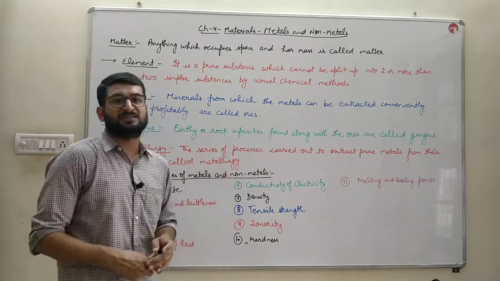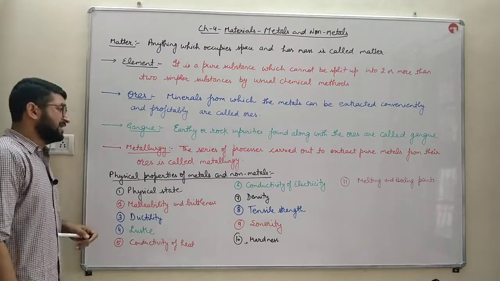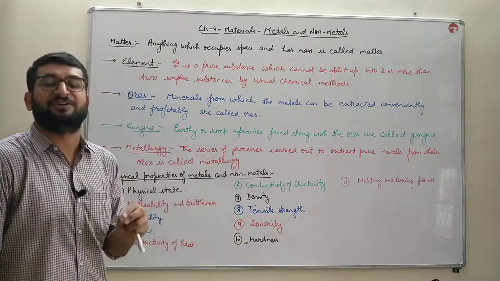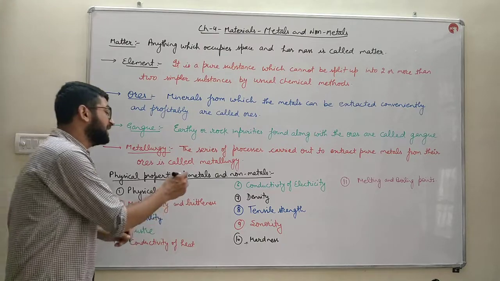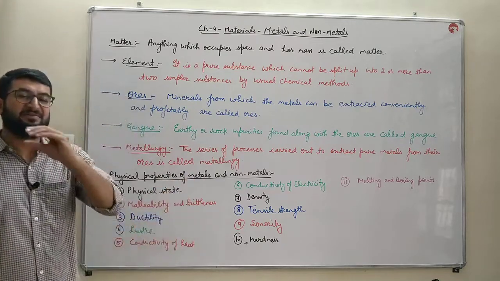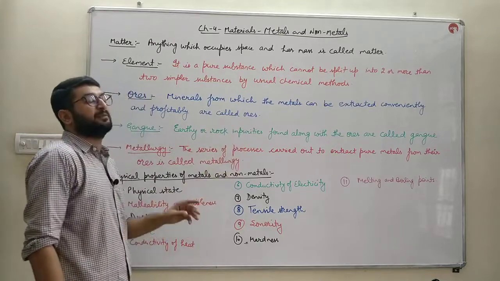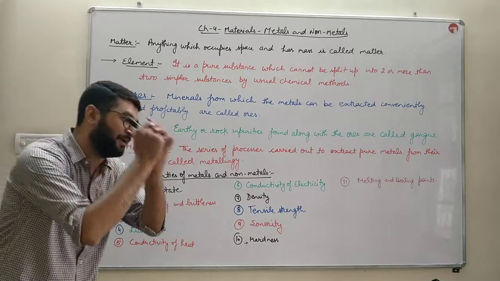And non-metal exists in all three forms. They are solid, they are liquid as well as they are gases. Bromine is the only non-metal which is liquid. Next, malleability and brittleness. Metals are malleable, that is, can be converted into thin sheets, and non-metals are brittle. They are broken down into small pieces, into powdered form when they are hammered.